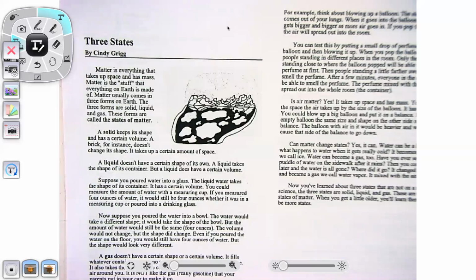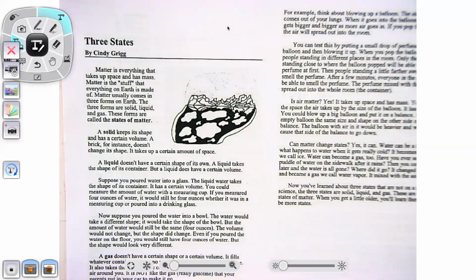A solid keeps its shape and has a certain volume. A brick, for instance, doesn't change its shape. It takes up a certain amount of space. A liquid doesn't have a certain shape of its own. A liquid takes the shape of its container. But a liquid does have a certain volume.